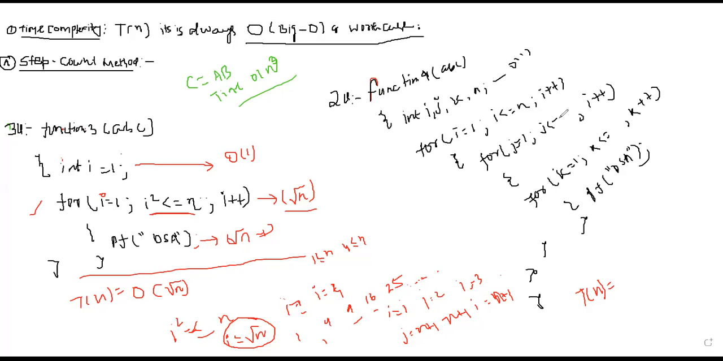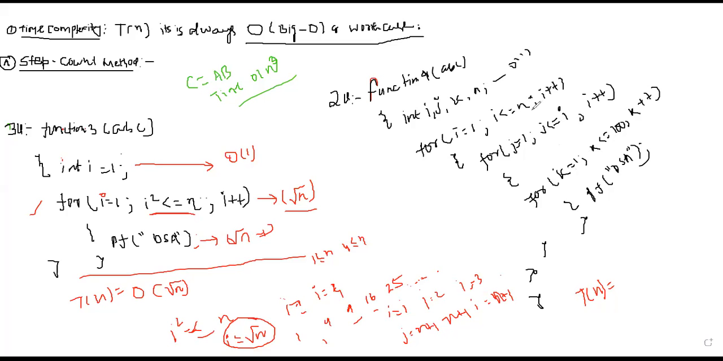Now j is less than or equal to i, and k is less than or equal to 100. Fine. Now there is no n. This first loop will be done n times. The second loop will depend upon the value of i. The termination of the second loop completely depends upon the value of i. Now k is independent of both of them. How many times will it run? It will run only 100 times.